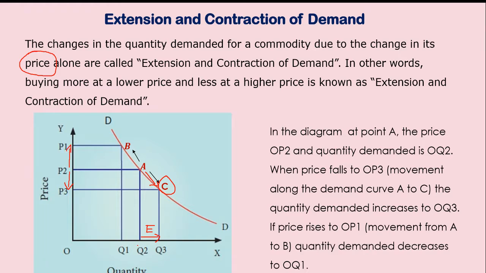When the price increases, there is a fall in the quantity. So this is called contraction of demand. This is called contraction.